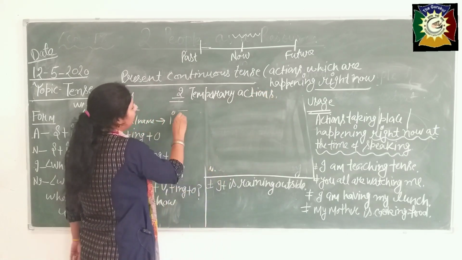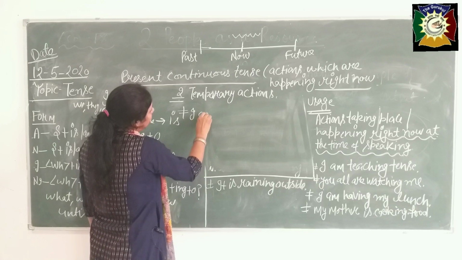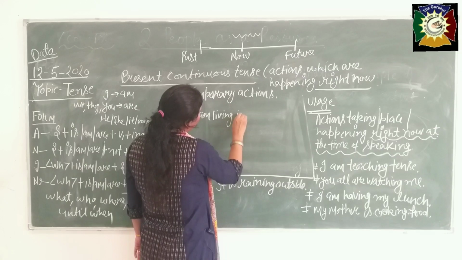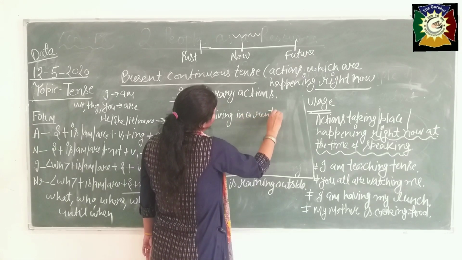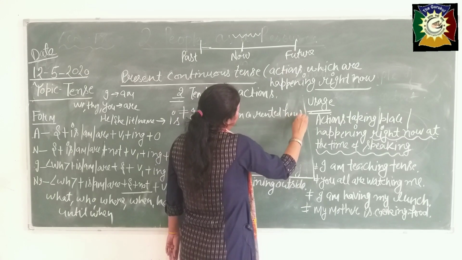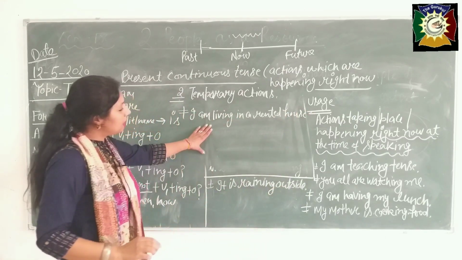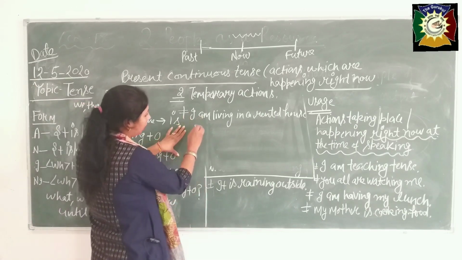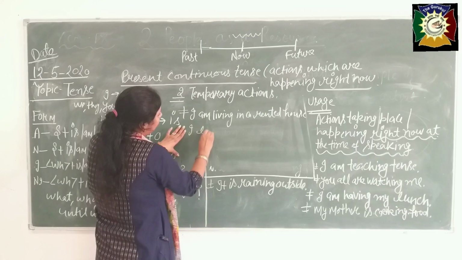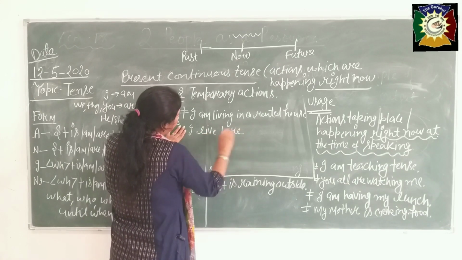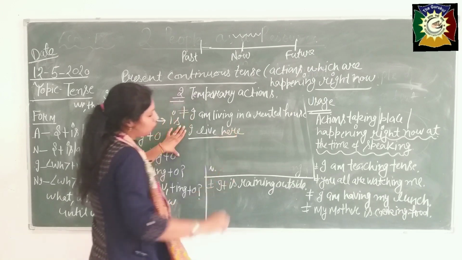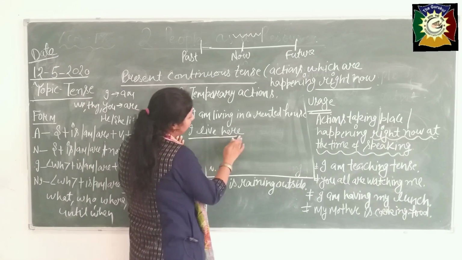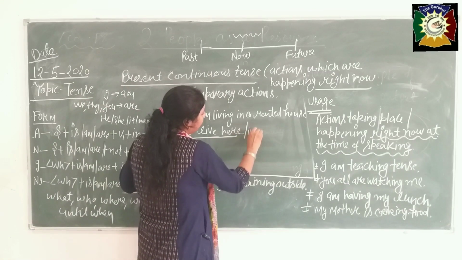See, first of all, like that, I am living in a rented house. See beta, what is the meaning of this? In my first tense I told you, if I use here, I am telling right now, the meaning is different. I live here. This is my permanent situation, means permanently I live there. I live in America, something like that, okay.